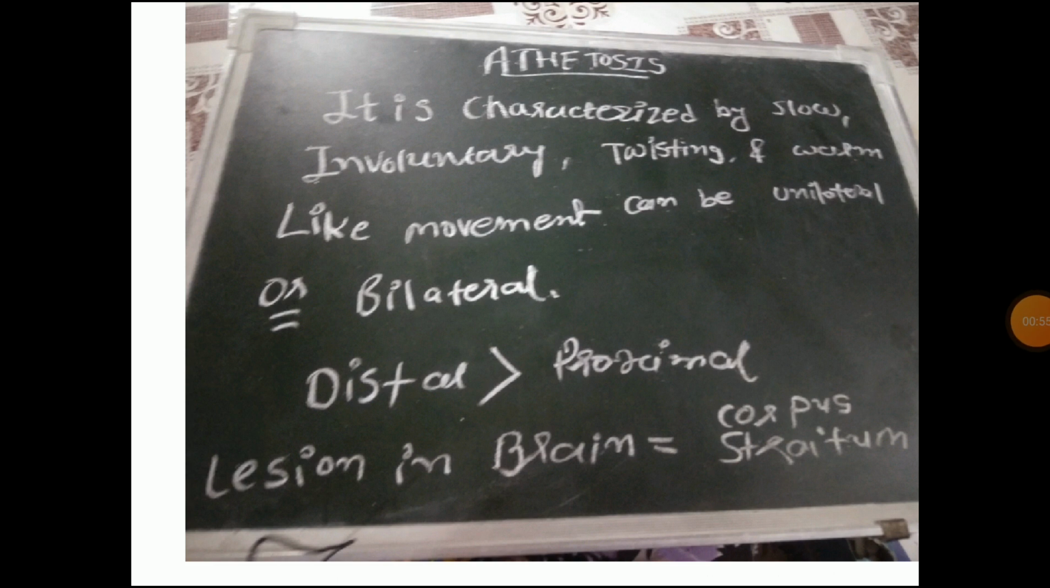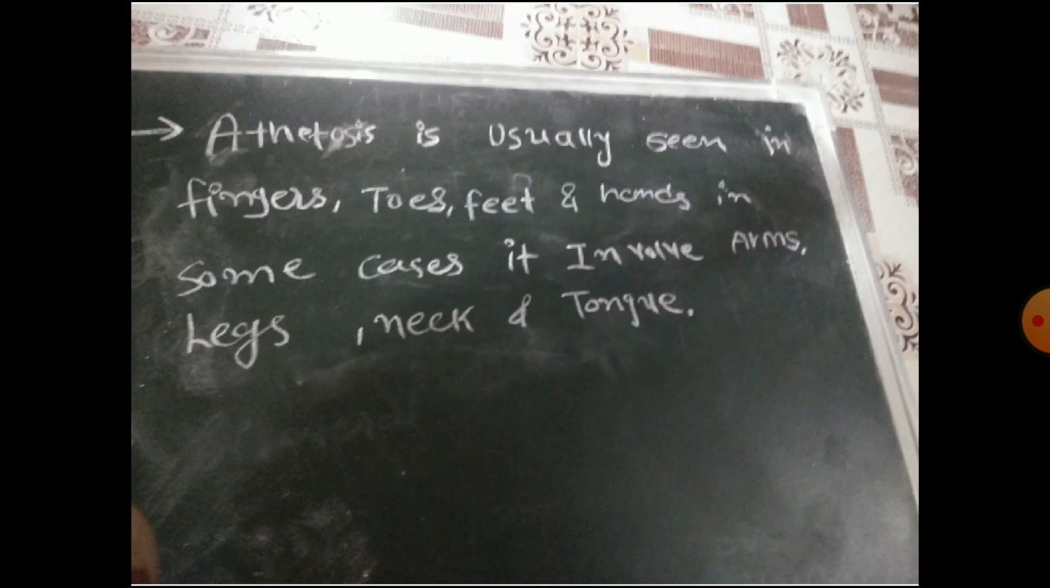The lesion in the brain is present at the corpus striatum. So if there is any injury or lesion present at the corpus striatum, that might lead to athetosis. Now, athetosis is usually seen in fingers, toes, feet, and hands, and in some cases, it might involve arms, legs, neck, and tongue. So basically, athetosis is more seen at the distal extremity rather than the proximal, so it is more common at the finger, toe, foot, and hands.